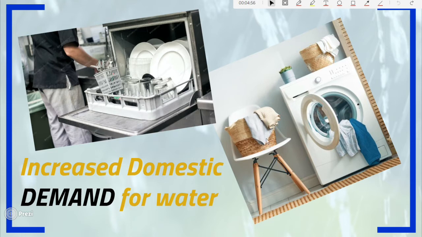These things are especially used so much in the developed countries, and even the developing countries are actually catching up with the technology, and they are demanding more water in their homes. And of course, we do not have to forget that many houses have swimming pools, many houses have large gardens, so that they need so much water for irrigation.